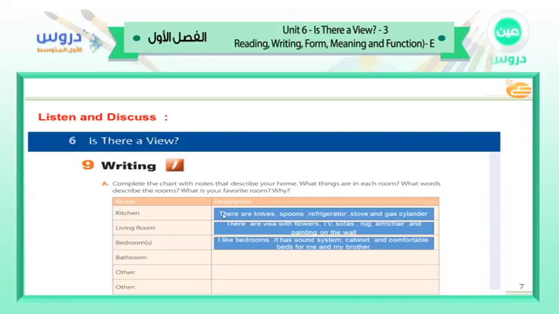The bedroom, I like bedrooms. It has sound system, cabinet, and comfortable beds for me and my brother. This is as an example. Some people say, "Oh, I like bedrooms because I take my time with it and I can take a rest in it." Yes, that's great. I agree with you. But gentlemen, this is only to keep yourself away from all the environment surrounding you. But when you are sitting with your family, you have to sit in the living room. But when you want to take a rest and go to sleep, you can go to the bedroom.